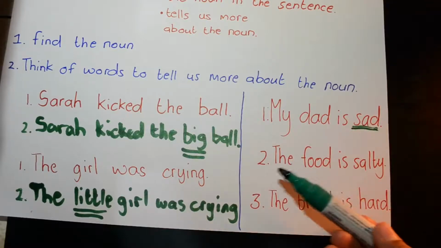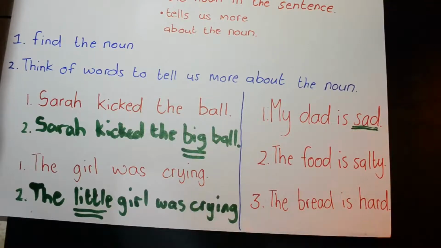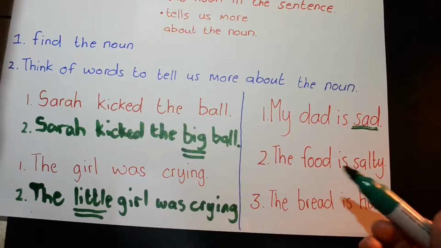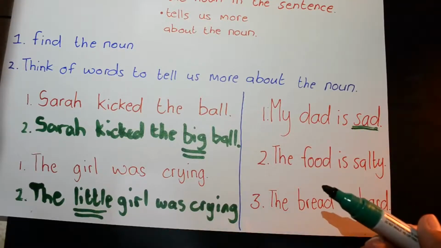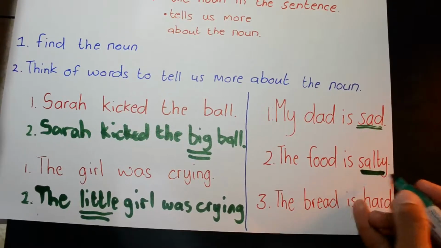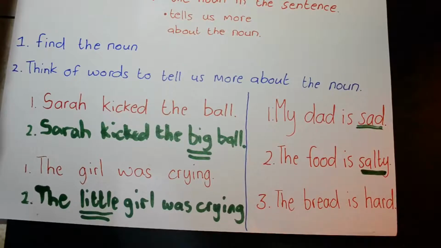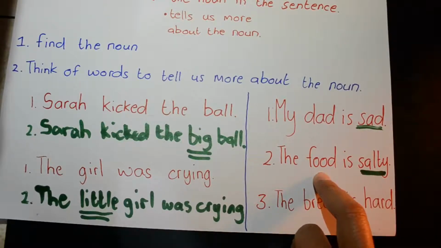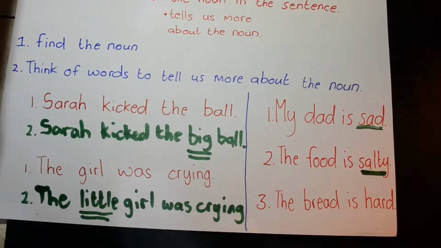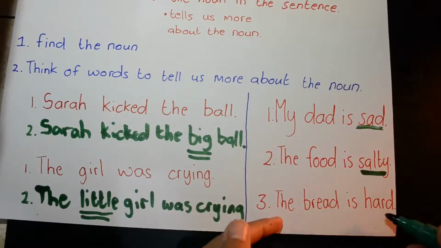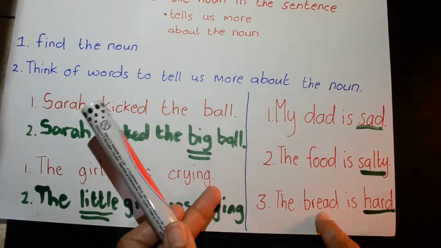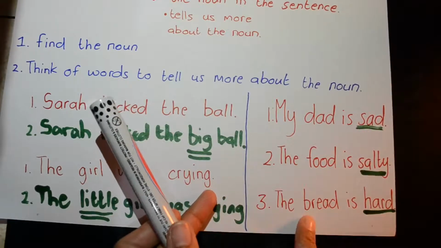Okay, and here the food is salty. What is the noun here? It's not salty, it is food. Okay, food is the noun, and the adjective is salty because it's telling us more about the food, which is the noun. And then the bread is hard. Bread is the noun and hard is the adjective, because it's telling us more about the bread.